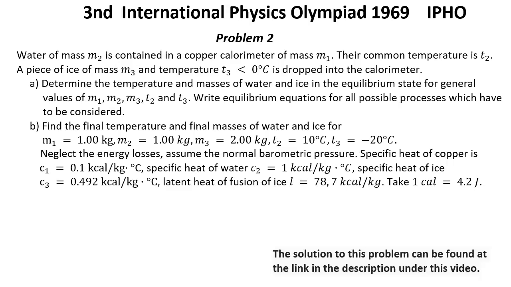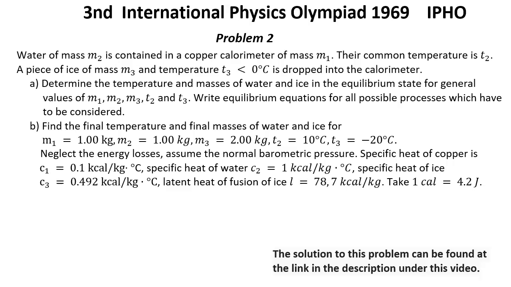Specific heat of copper is C1 equal 0.1 kilocalorie per kilogram per degree Celsius. Specific heat of water C2 equal 1 kilocalorie per kilogram per degree Celsius.